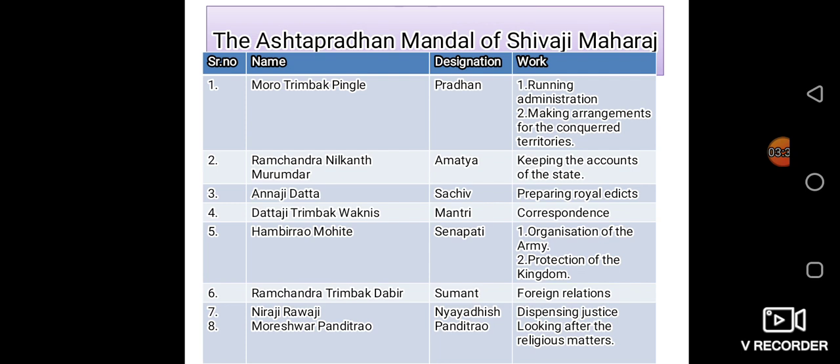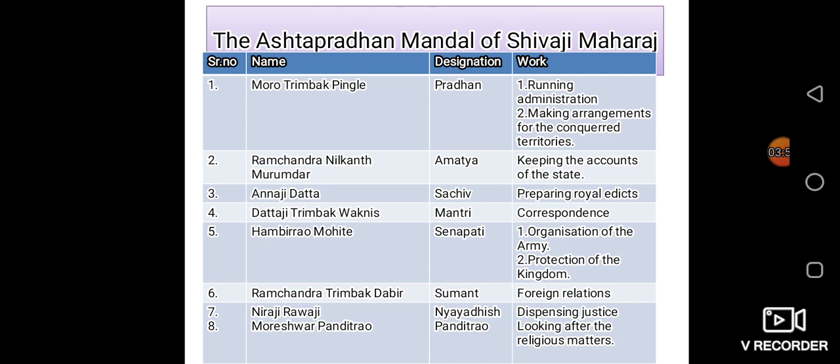He used to organize the army, give training to the army people and help whenever needed for the protection of our kingdom. The sixth is Ramchandra Trimbak Dabir. His designation was Sumant, and he used to keep the foreign relations.